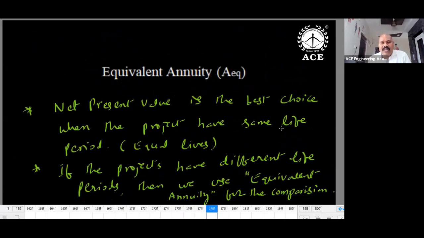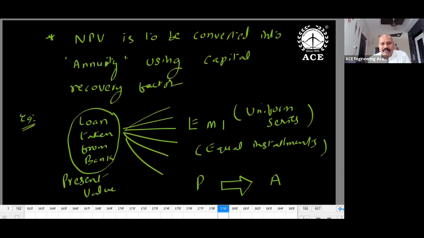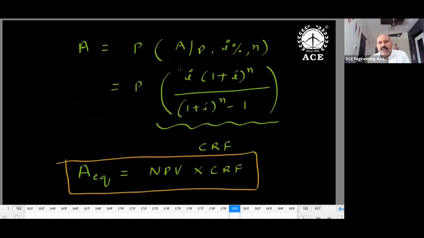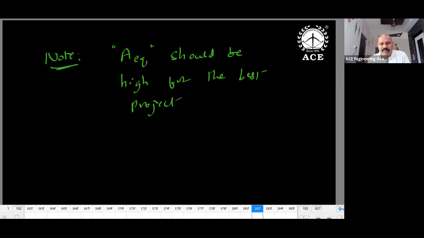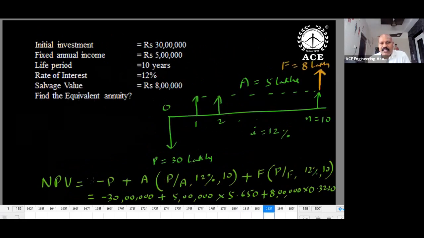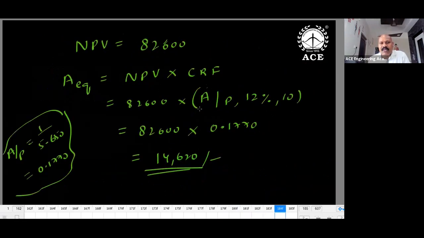Next, equivalent annuity. We use equivalent annuity in case of unequal lives. When lives are equal, we use net present value in comparison. When you are comparing two projects with different lives, then we use equivalent annuity. How to get equivalent annuity? P you have to convert into A. So A equivalent is equal to present value into capital recovery factor. Capital recovery factor means the reciprocal of the uniform series present worth factor. To find equivalent annuity, first I find the net present value, and then convert it into A equivalent by multiplying by CRF, the capital recovery factor.